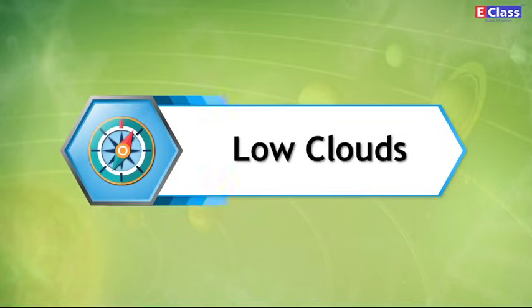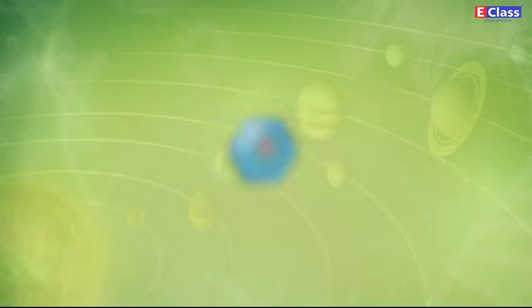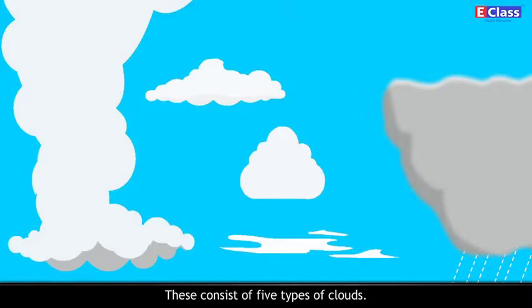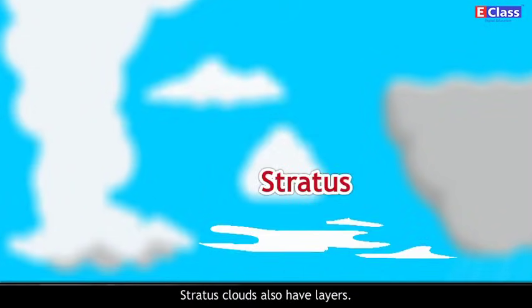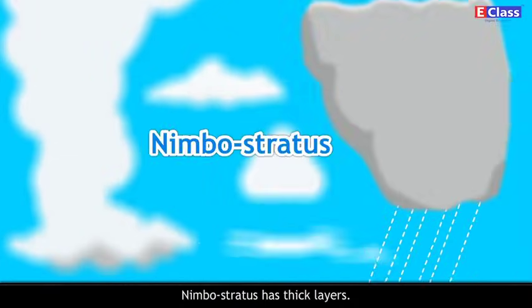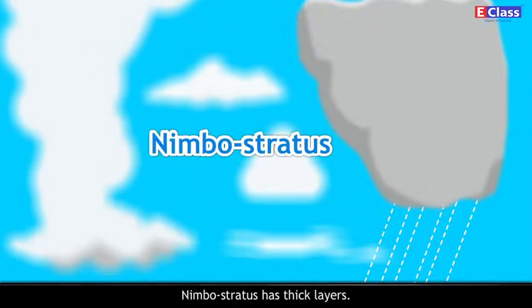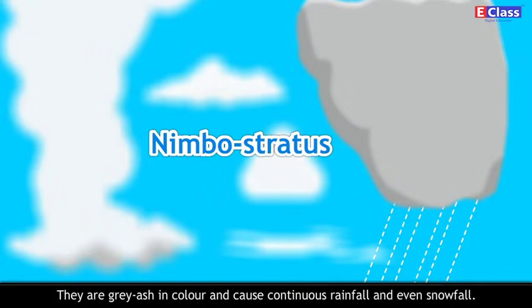Low clouds. These consist of 5 types of clouds. Stratocumulus have layers. Their color is white to earthy. Round clusters of clouds can be seen here. Stratus clouds also have layers. They are ash colored and their base is uniform. Nimbostratus has thick layers. They are grey ash in color and cause continuous rainfall and even snowfall.